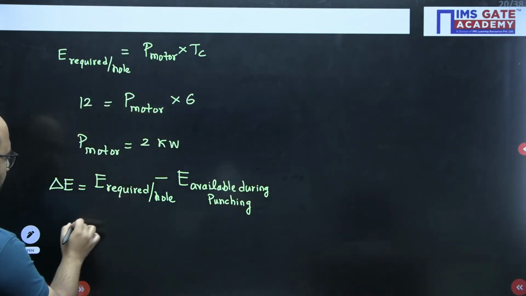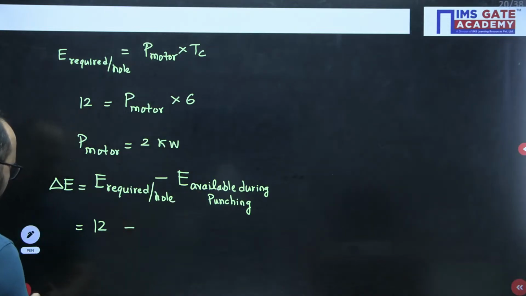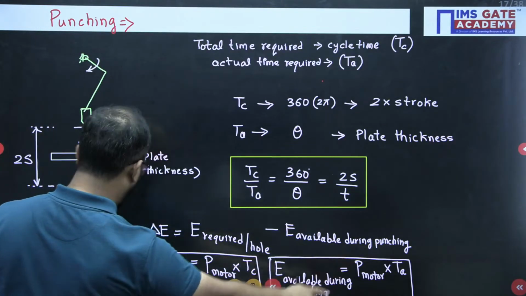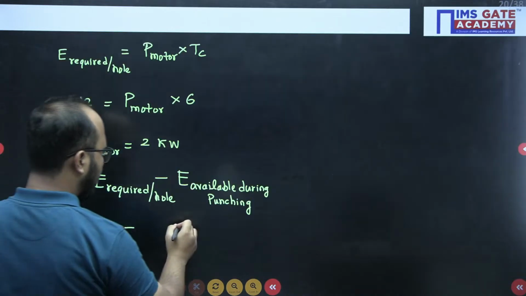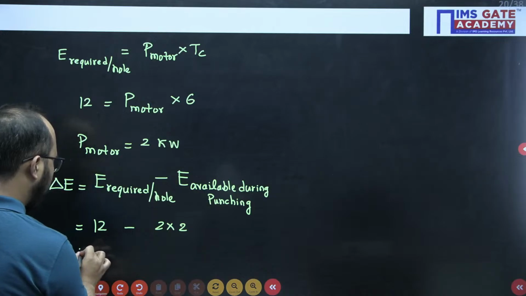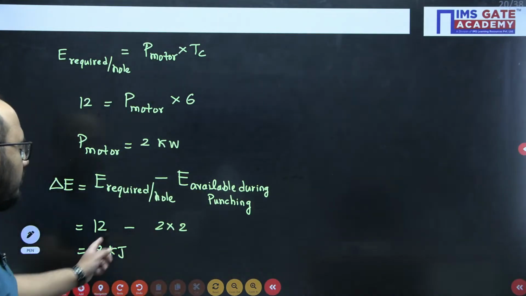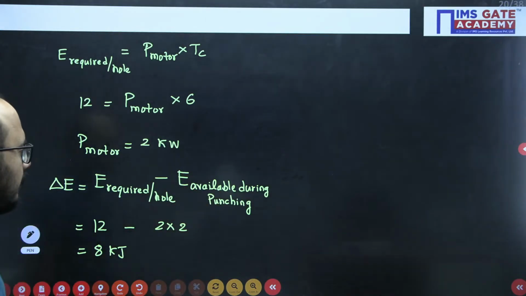Energy required per hole is already given as 12 kilojoule, minus energy available during punching. What is the formula we have written here? Power of motor multiplied by actual time. Actual time is given in the question as 2 seconds. So power of motor into 2. Finally you will get 8 kilojoule as the answer. 12 minus 4, 8 kilojoule is the final answer for this particular problem.